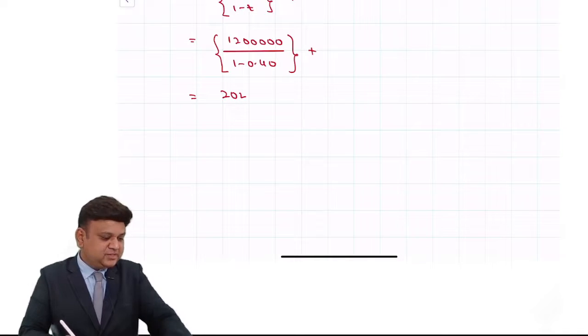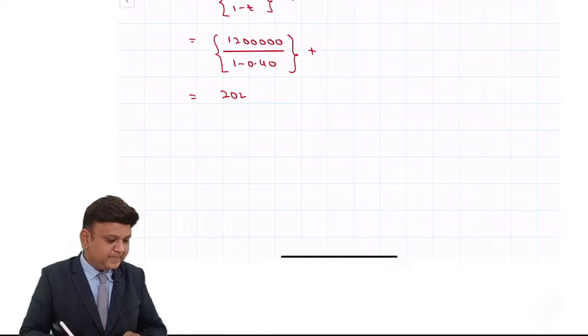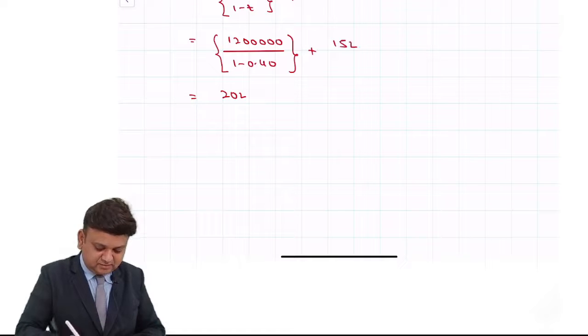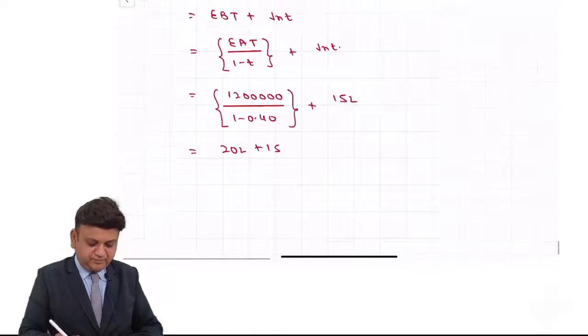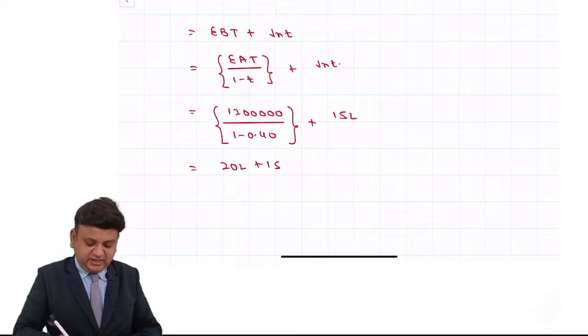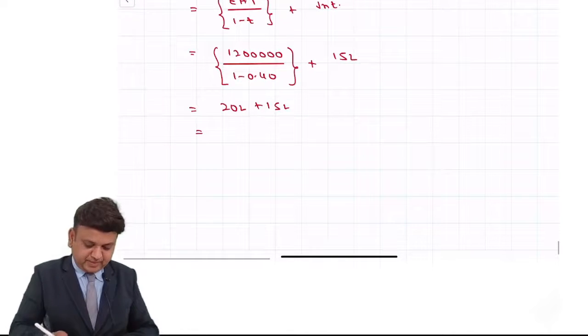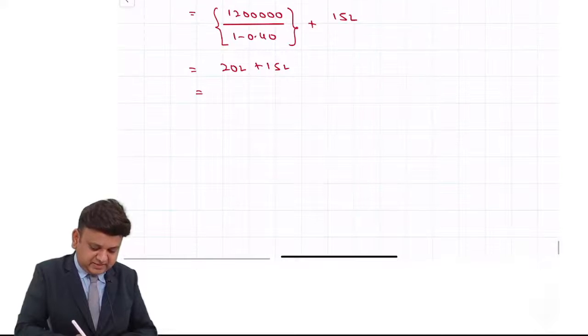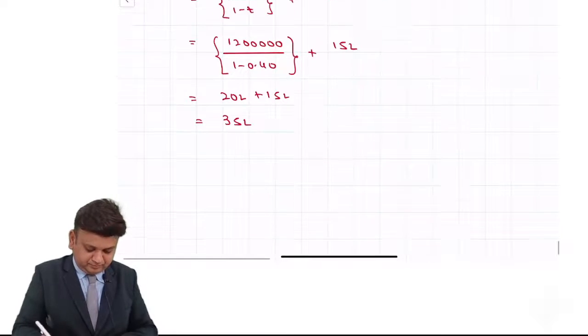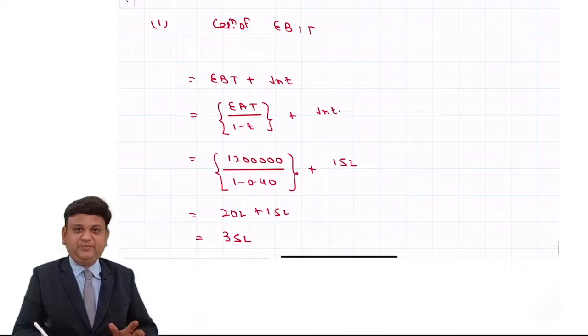The amount of interest is given in the question as rupees 15 lakhs. So EBT plus interest is the way EBIT is formed. That comes to an amount of 35 lakhs. That is the way EBIT is calculated.